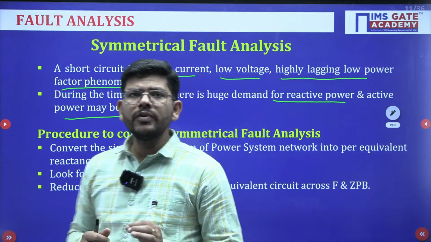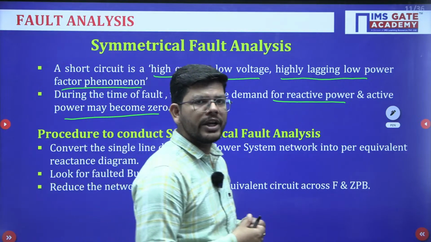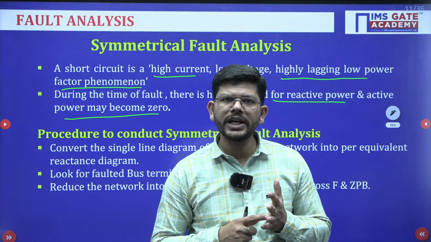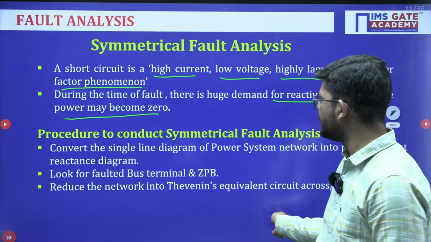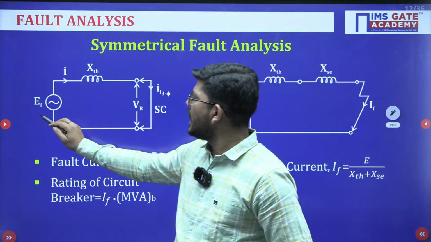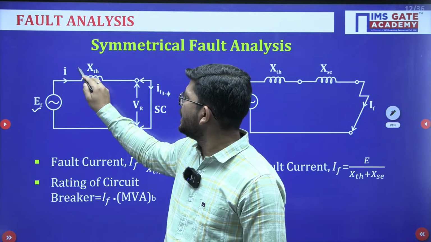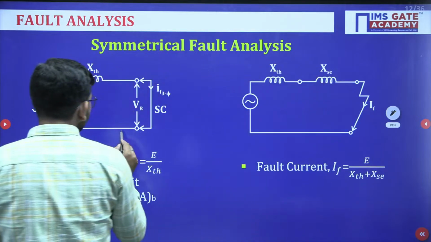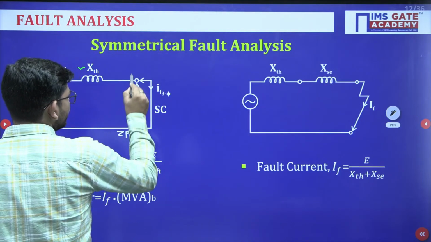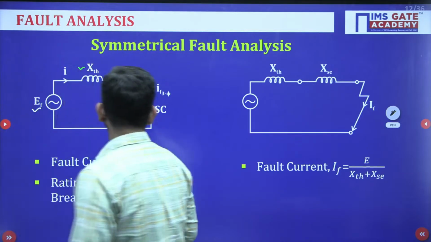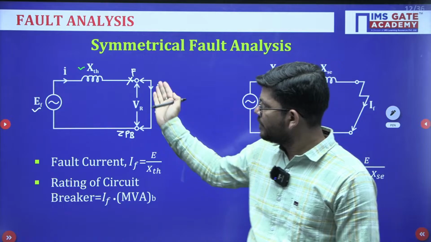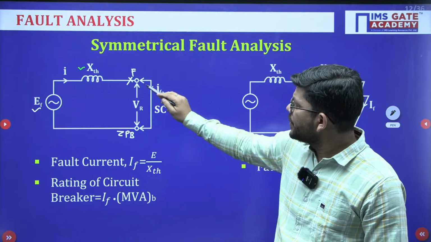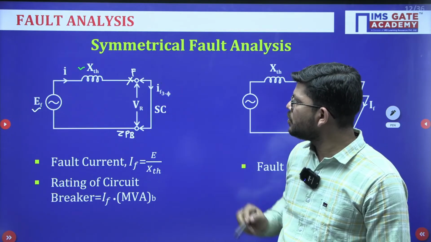network. So, when you reduce the network into Thevenin's equivalent network, we have only 2 things, Thevenin's voltage and Thevenin's reactance or impedance. So, you will get, after doing this, Thevenin's voltage and Thevenin's impedance. Now, these are the short fault points. Just see, this is the zero potential bus, and this is your fault point. So, with respect to the fault point and zero potential bus, you have converted the whole network into a Thevenin's equivalent network. Now, if we have shorted this network, so if you have to calculate the short circuit